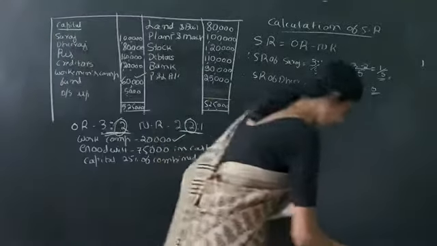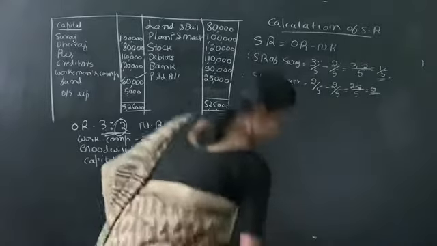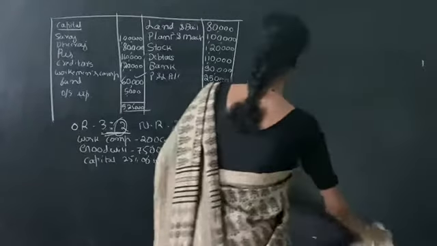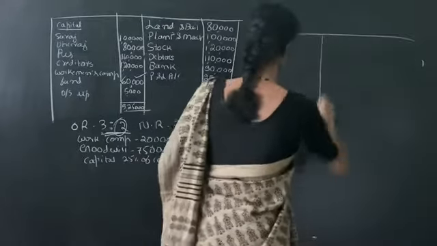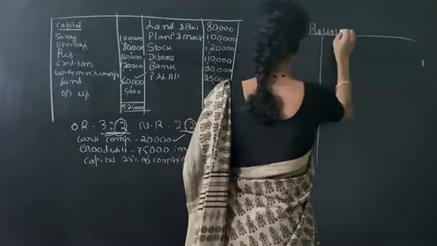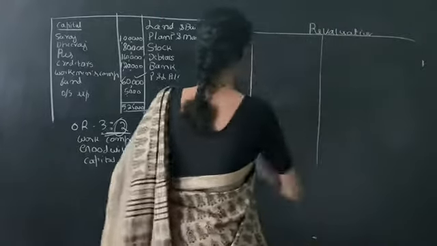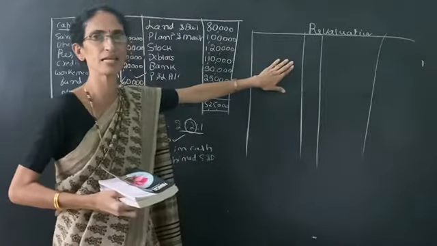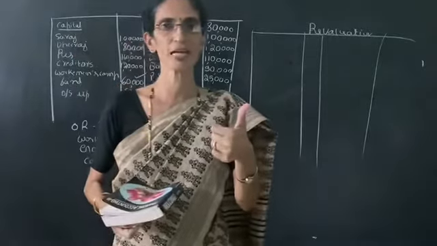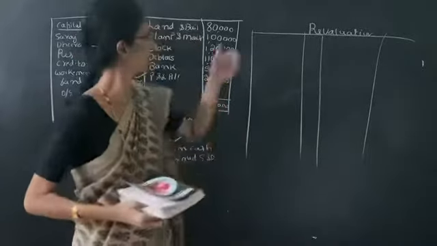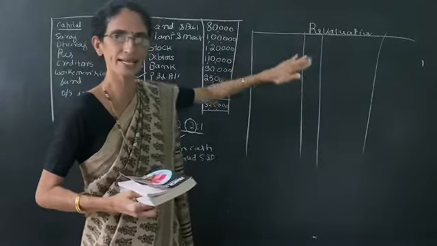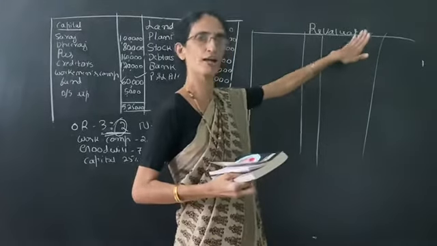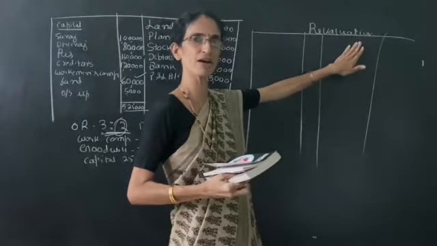Next step, we have to prepare the revaluation account. One small hint: on the debit side of the revaluation account, any decrease in the value of an asset, depreciation in the value of an asset, or any expenses should be debited. Then on the credit side, any income or appreciation or increase in the value of an asset.